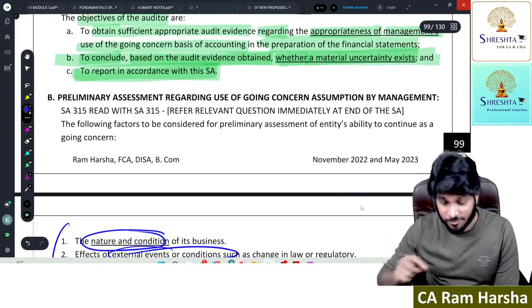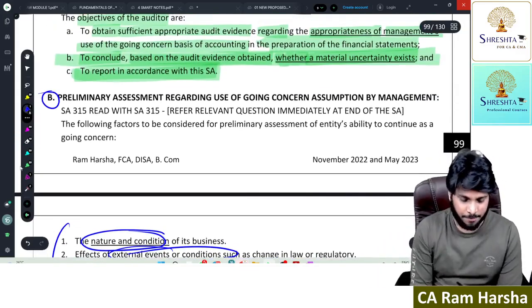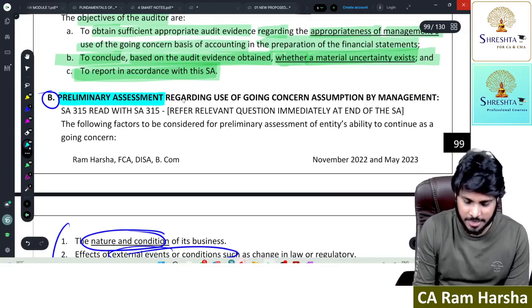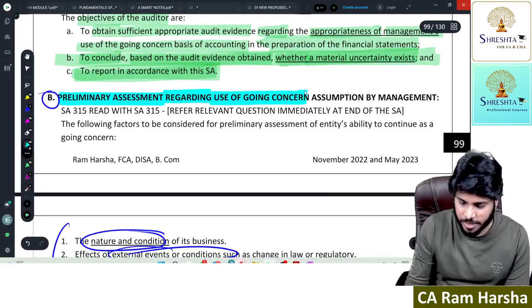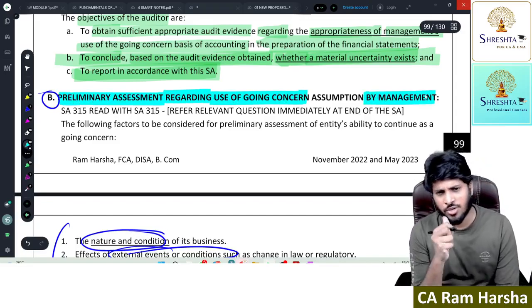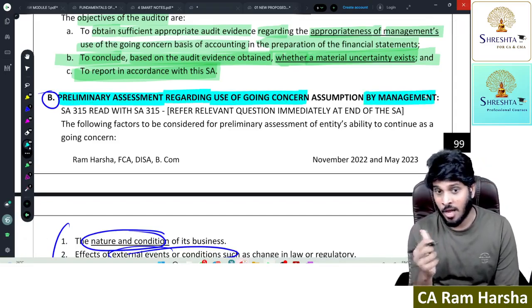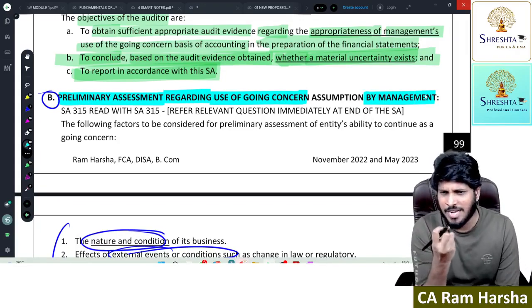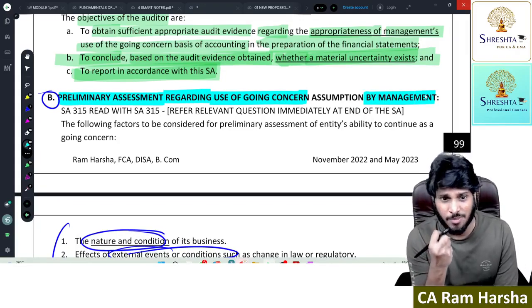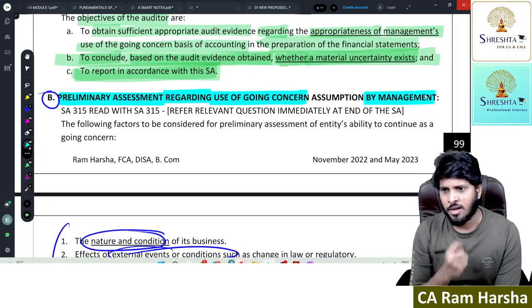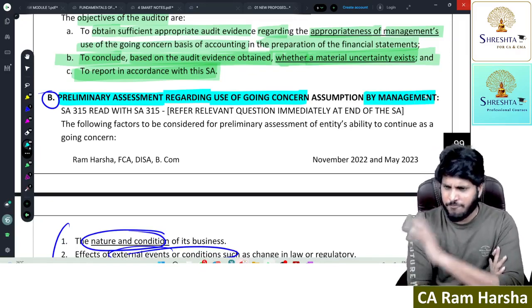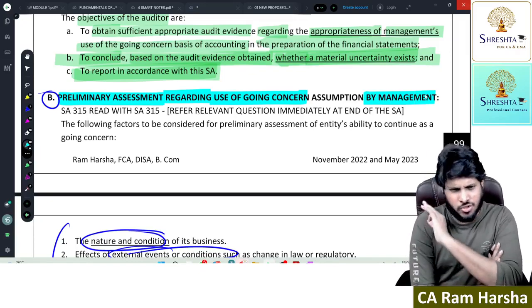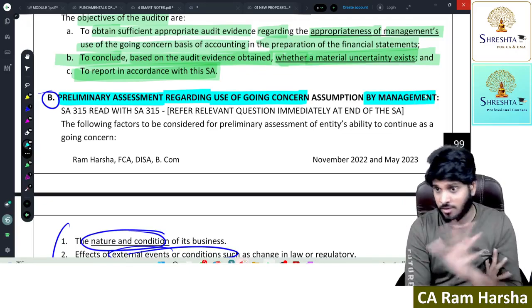So before that, first let me discuss what this point is. This point is nothing but preliminary assessment regarding use of going concern assumption by management. Who is using going concern assumption? Management. Management has to do a preliminary assessment. That is called risk assessment related to going concern. Every company must do preliminary assessment every year.